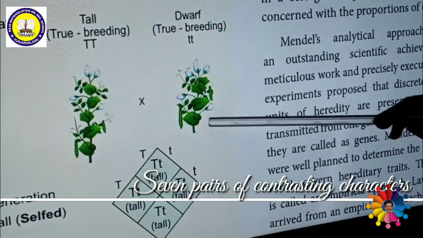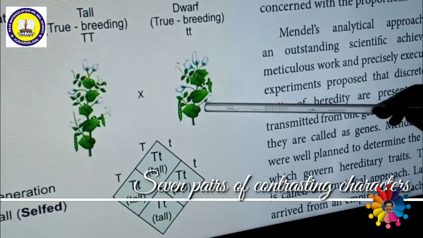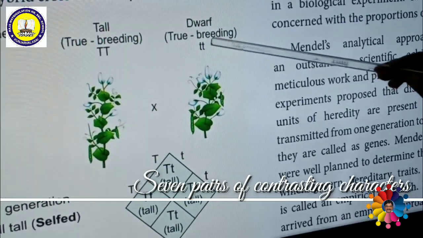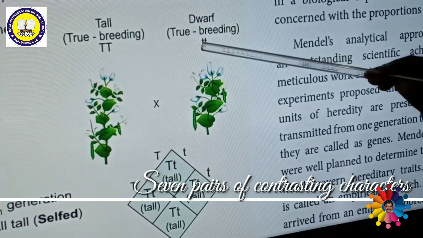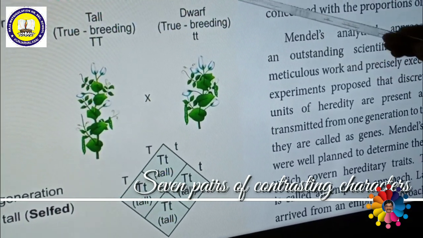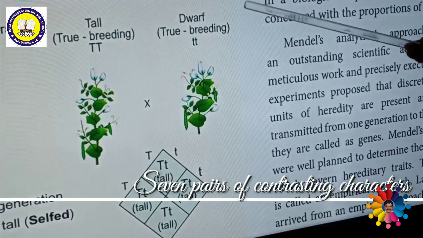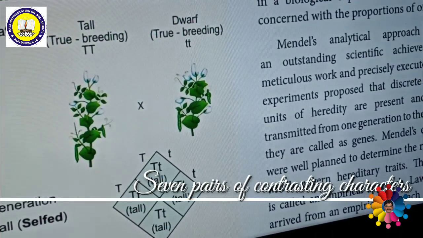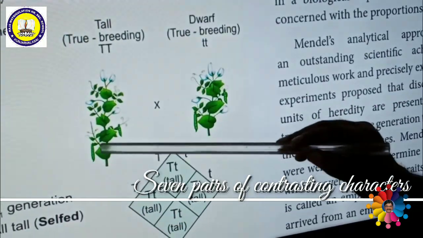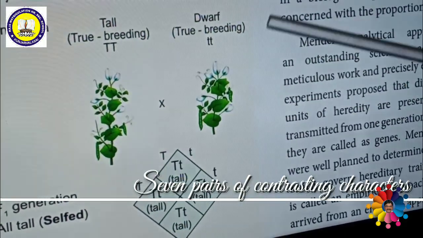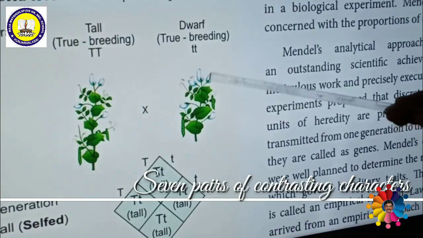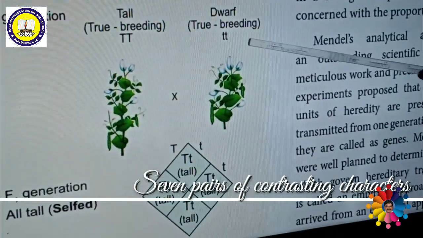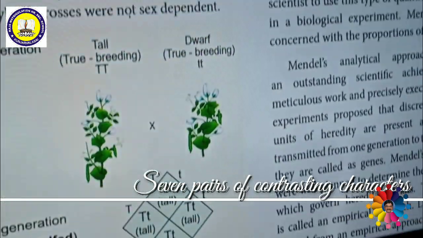Similarly, this is the dwarf plant. This dwarf plant has another gene, the dwarf gene, that is small t, small t. One small t is one allele, another small t is another allele. Two alleles combined together form the recessive pure dwarf. This is the dominant pure tall. So Gregor John Mendel crossed a pure tall with a pure dwarf.